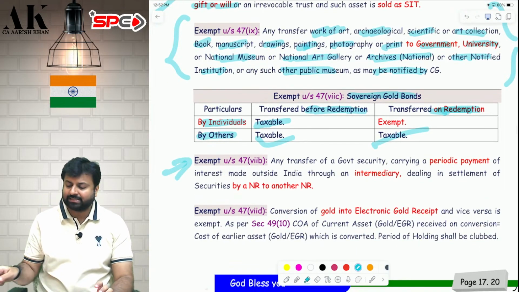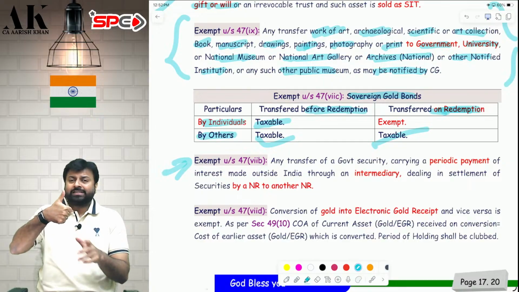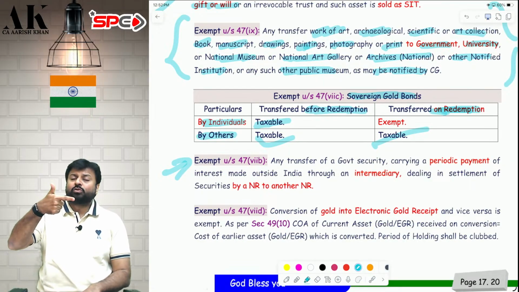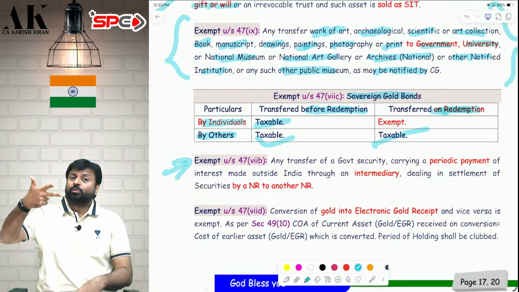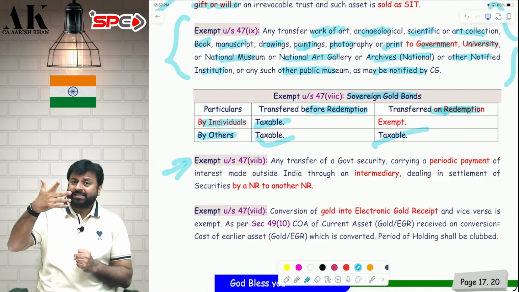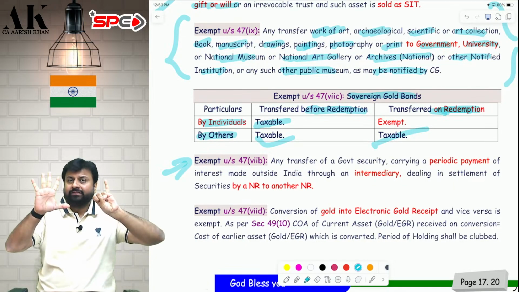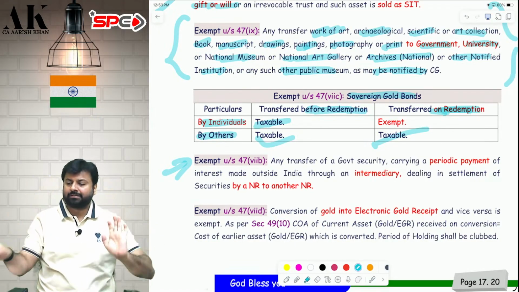Next one, 47(7)(b). In 47(7)(b) there are a lot of conditions. One by one I will say. If one non-resident transfers to another non-resident outside India a government security which carries periodic interest, and it is transferred through an intermediary, a broker, and these conditions are fulfilled, then it is exempt.